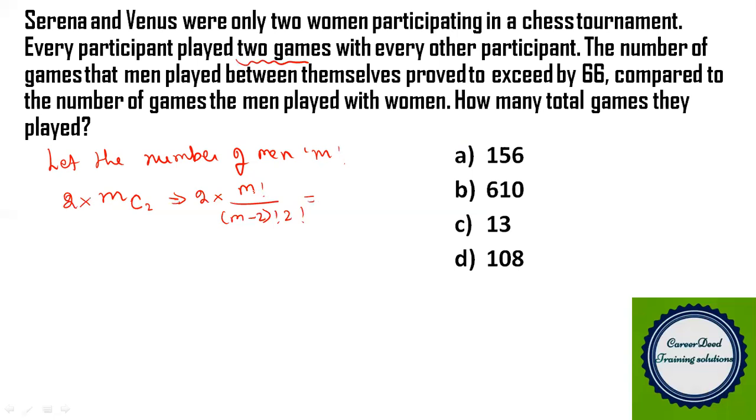So you can write m into (m minus 1) and (m minus 2) factorial, and (m minus 2) factorial gets cancelled as it is. And this 2 factorial and 2 value will also get cancelled. So you will be left with m into (m minus 1), right? So the total number of games played among the men is m into (m minus 1). Now the games played with each woman, we can take...